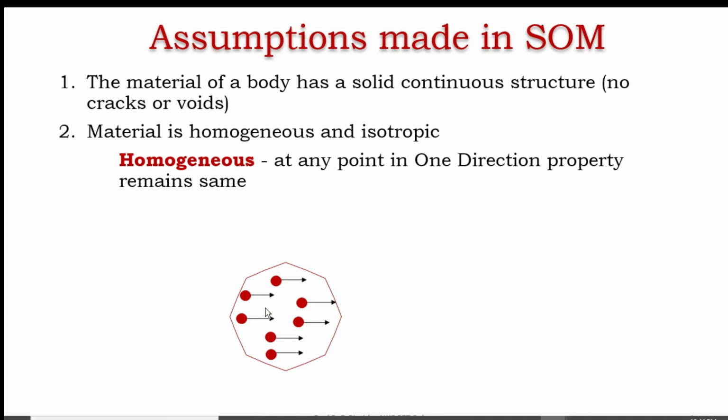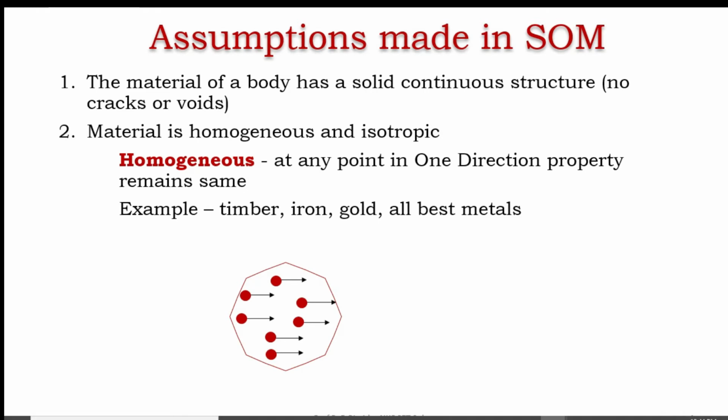See here, take an example. There are different points that you are seeing here in red color. But the property, towards the right-hand side, in the direction of the arrow which you can see, at the different points remains the same. That we can call homogeneous. A few examples are timber, iron, even gold, or all the base metals, which we can say have homogeneous properties.